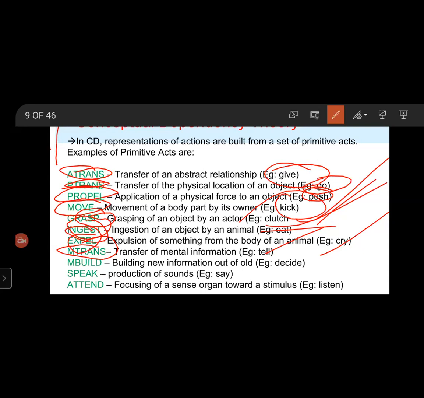For example, tell, speak, and sing mean that an actor transfers information to another actor.